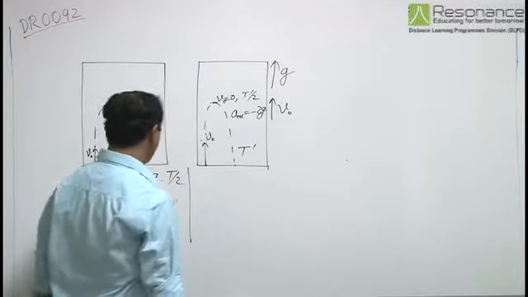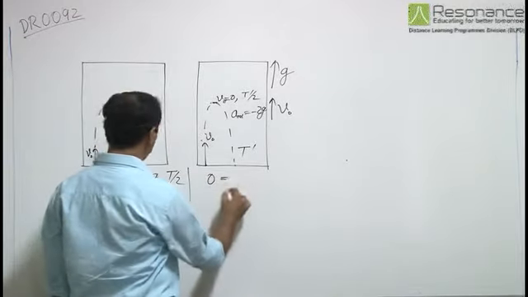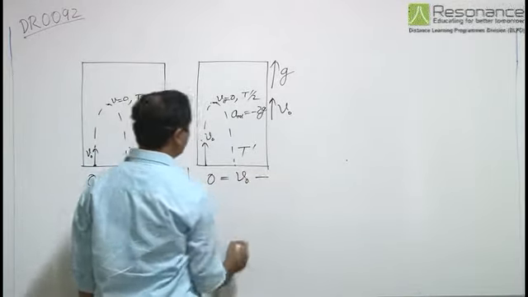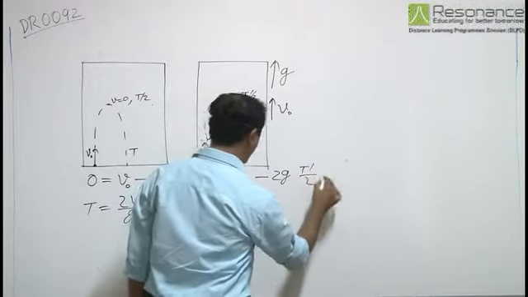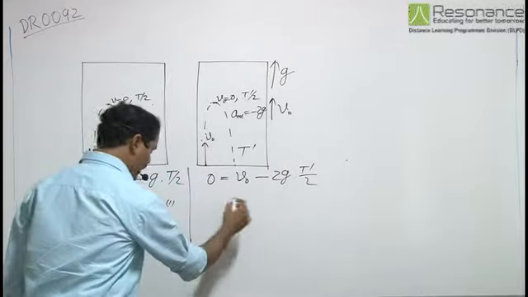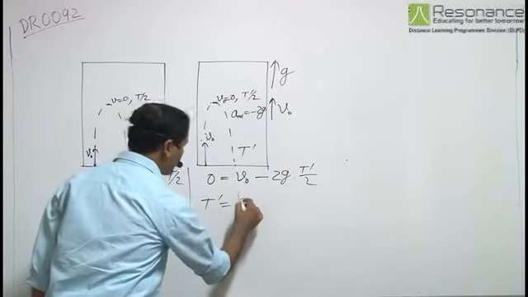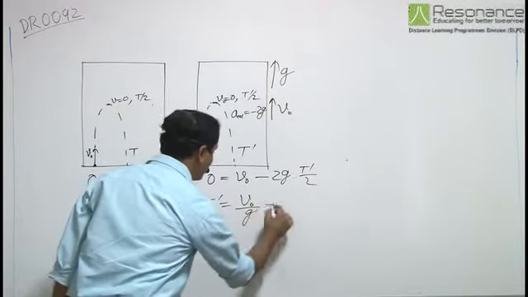So in the second situation we have 0 is equal to v naught minus 2g into T dash by 2, or T dash is equal to v naught by g.